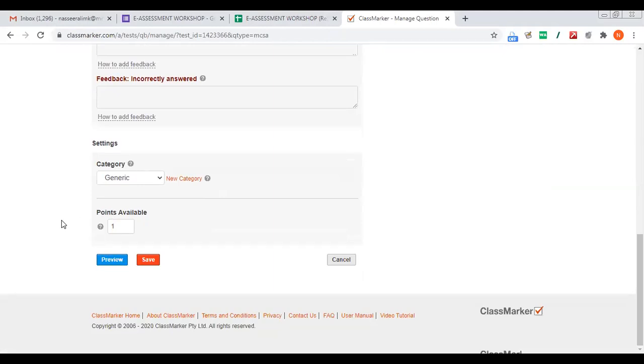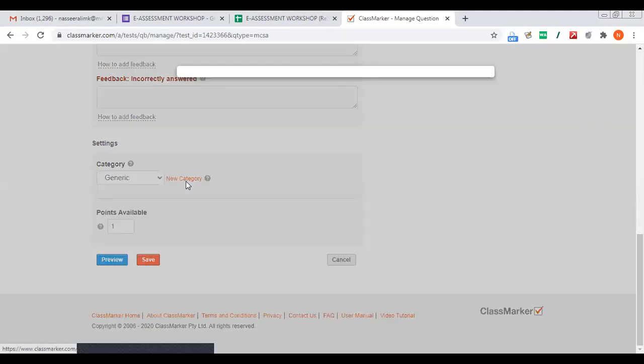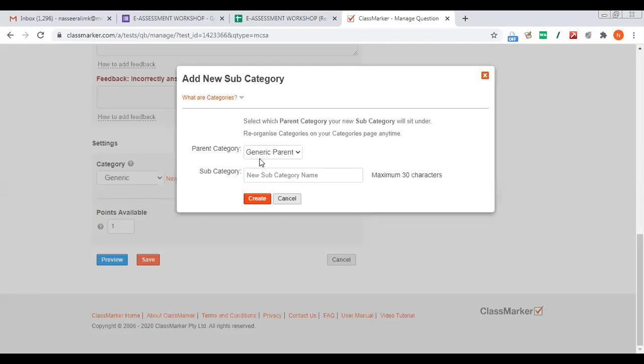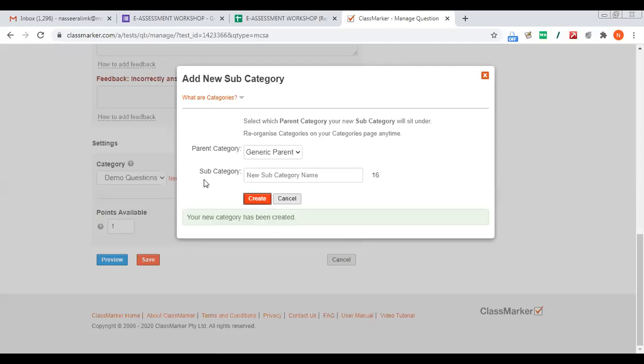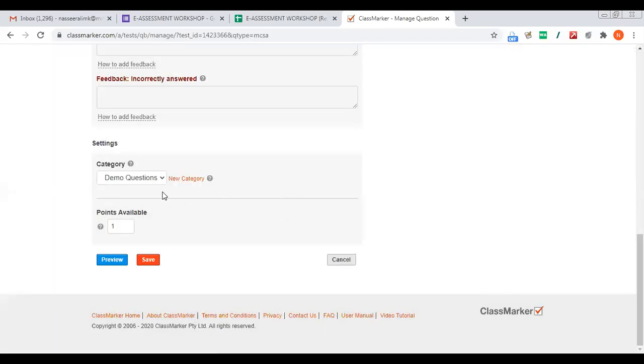And again, better you add the question. When you add the question, you add the questions into a category. You can categorize the question. I'll just create a category. Okay, this category I'll create as demo questions. Better you can add into different categories. If you are creating a question on physics, always you add physics. Or if you are having a unit name, you add all the questions into the unit. It will help you to take the questions later from your question bank.